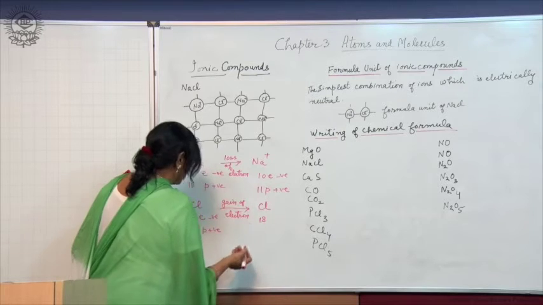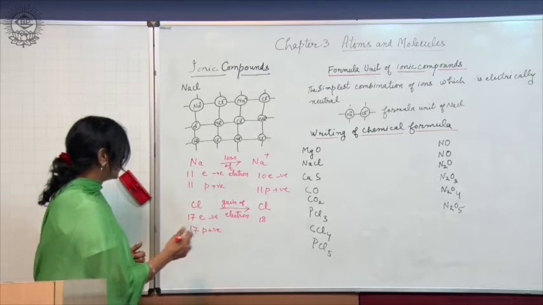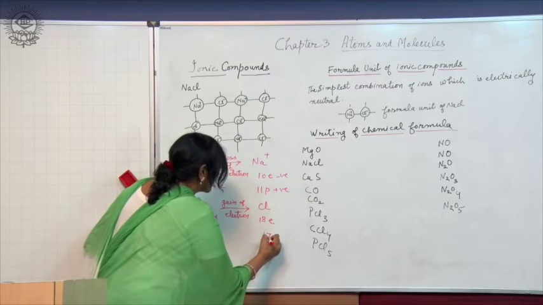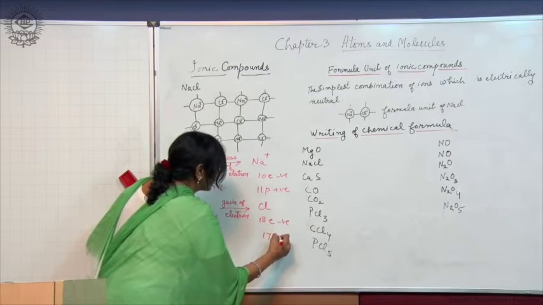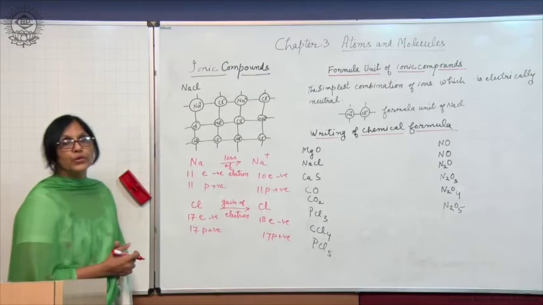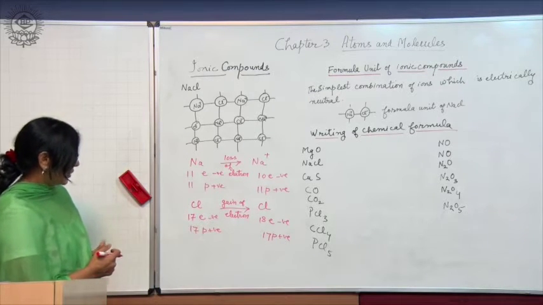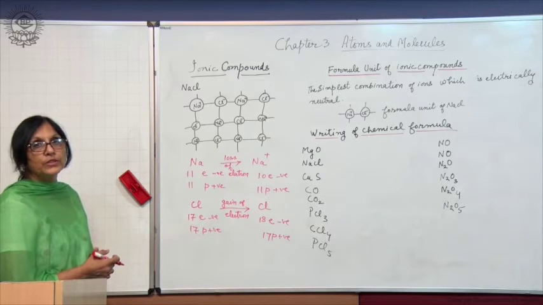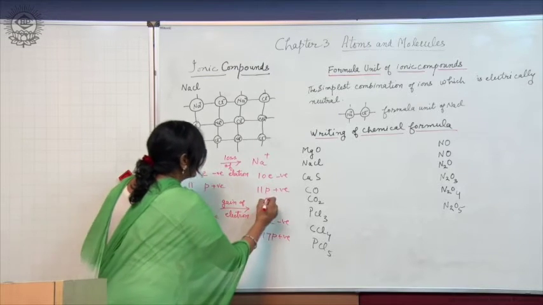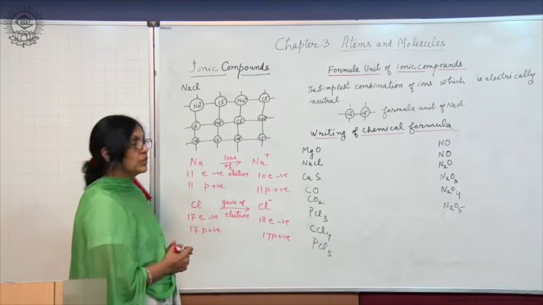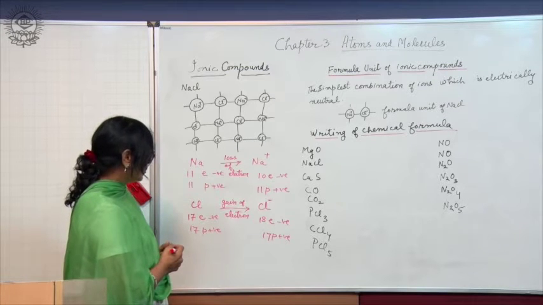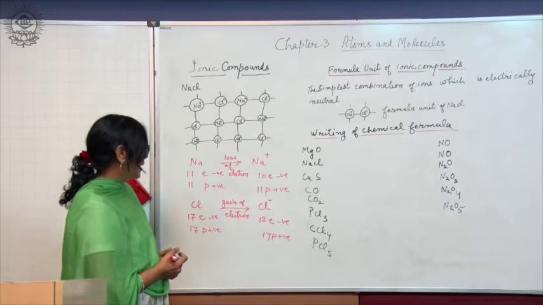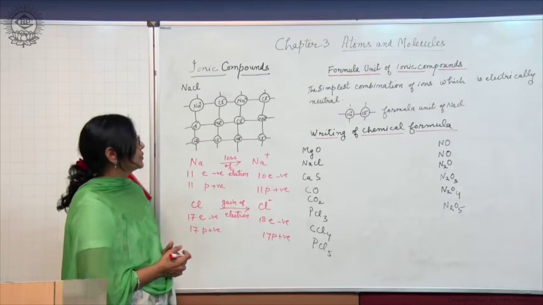Suppose it gains one electron, so the number of electrons will become 18 and there is no change in the number of protons. Here you can see the negative charge is more by 1 than the positive charge, and so there is a unit negative charge on the chloride ion. So, you should know that cations are formed by loss of electrons and anions are formed by gain of electrons.